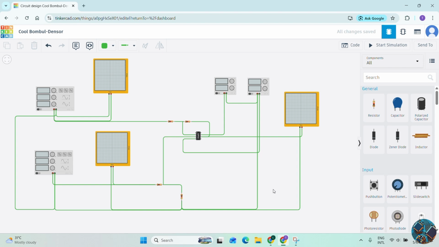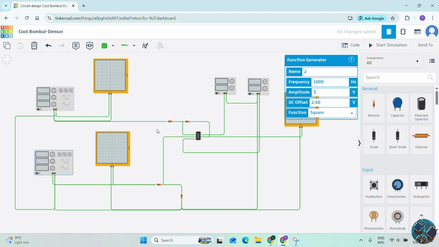So this is our circuit. First I connect one of the power supply's negative point to another power supply's positive point. That will make the ground point. First I connect this signal to the inverting input. This other signal to the non-inverting input. So this one is floating, this signal. This one is floating, this signal.